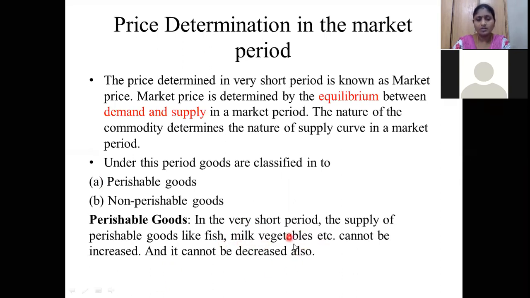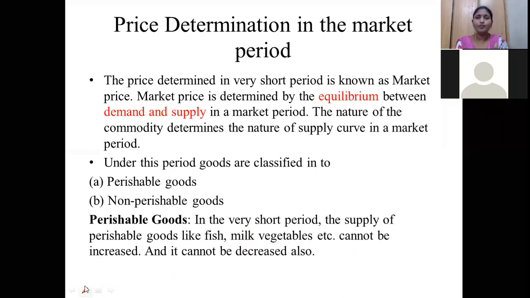Vegetables, even without a refrigerator, we can store for nearly 3 to 4 days only, and they will be fresh. Other than that, they are going to be spoiled. Those goods which spoil in a very short period are called perishable goods. So the supply of perishable goods like fish, milk, and vegetables cannot be increased.